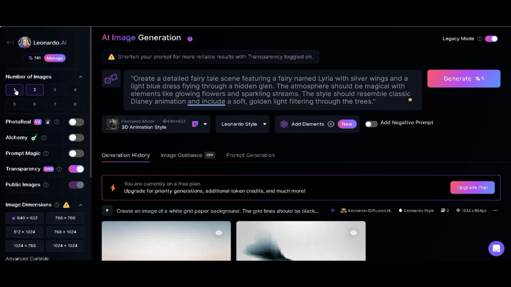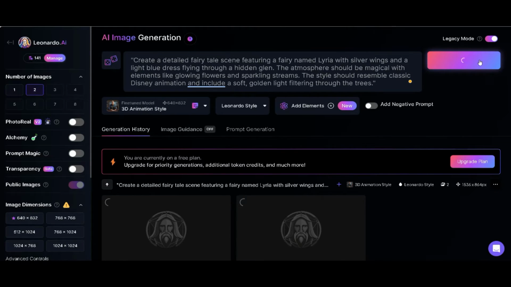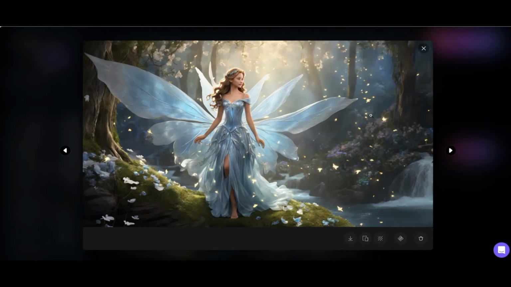Now, for you to save credit to generate more images, consider these settings: disable photoreal, alchemy, prompt magic, and transparency. Otherwise, your generation will cost a lot of credits. After the necessary settings, click on the generate button to start generating your image. Our image has successfully been generated, so let's preview it. It is exactly the prompt we pasted in the box.